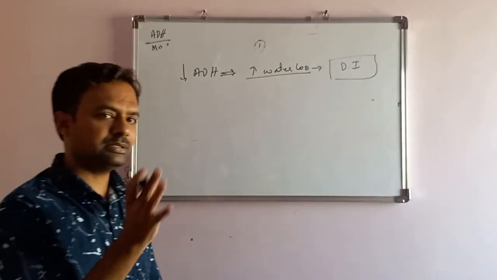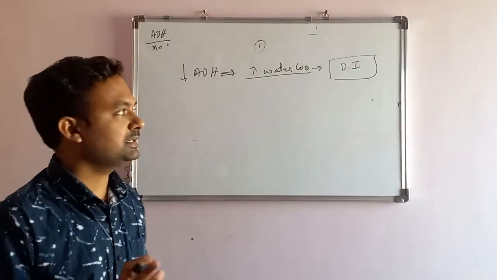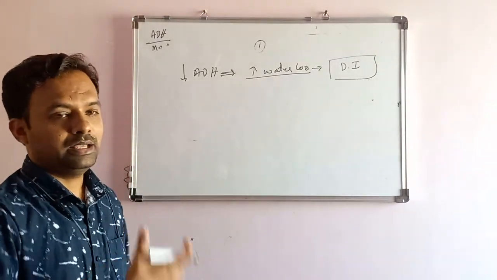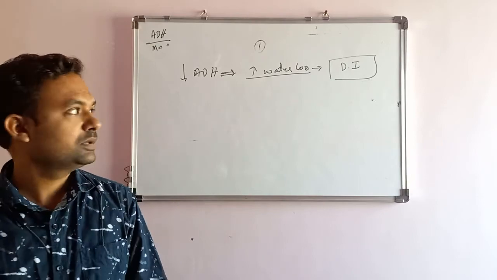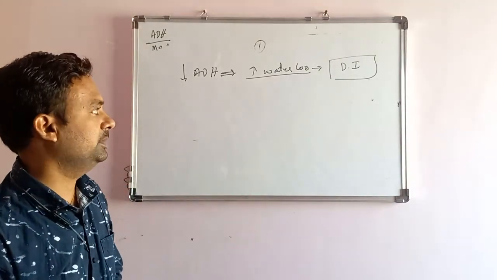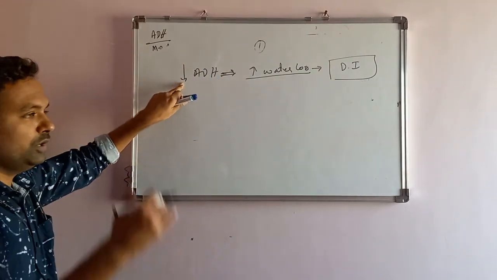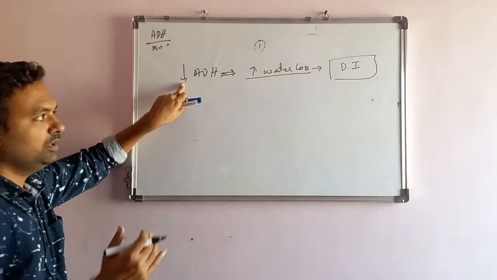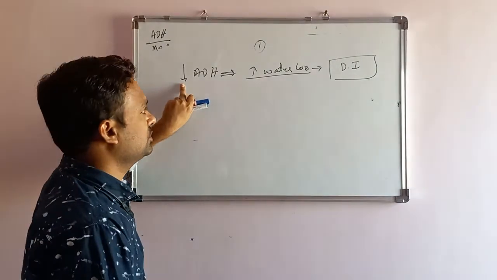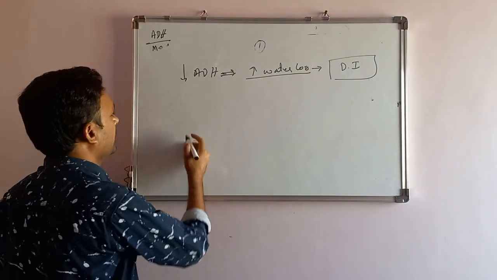What is the difference from diabetes mellitus here? Diabetes mellitus is because of glucose loss. As the glucose takes the water out, more urine formation will be there. But in diabetes insipidus, it is because the ADH level is going down. As the ADH level is going down, water is not retained in the body, and there is more water loss.